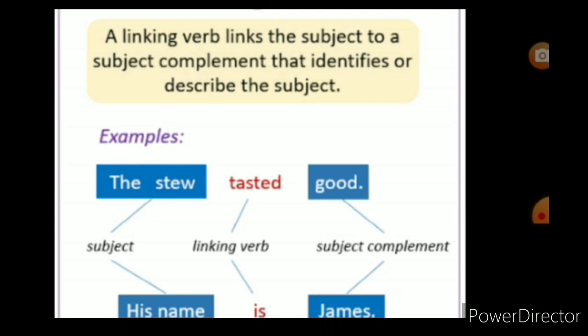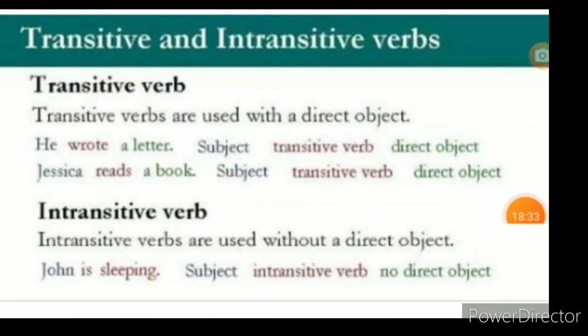Now students, we will learn about the transitive and intransitive verbs. Transitive verbs, see here: transitive verbs are used with a direct object. If a sentence has an object, then it is a transitive verb. See here, he wrote a letter.